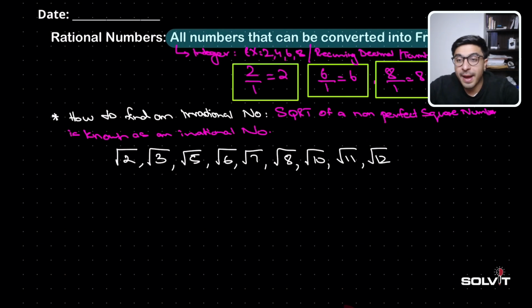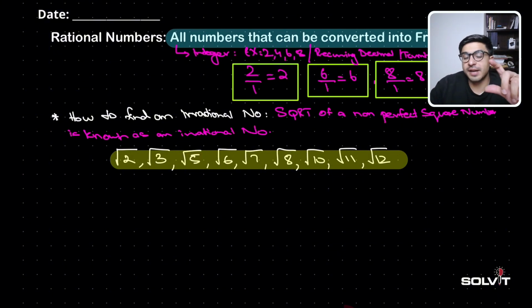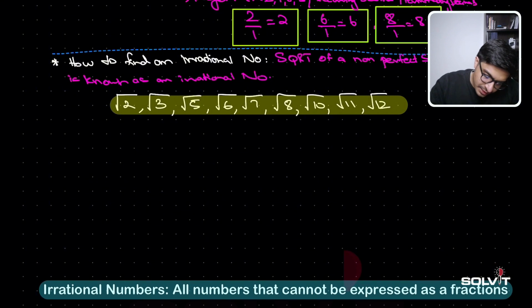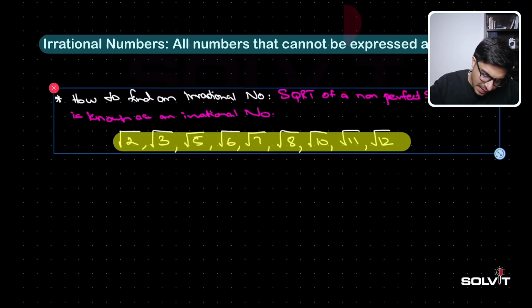Okay, so why am I calling them irrational numbers? Because if you put them inside a calculator, you will see that all of these square roots are non-terminating decimals. If they're non-terminating decimals, that means it's an irrational number, right? So this is how we find out an irrational number. Okay guys, this is it for rational and irrational numbers. So basically we have done irrational numbers as well.